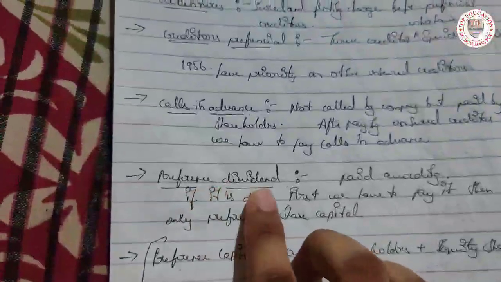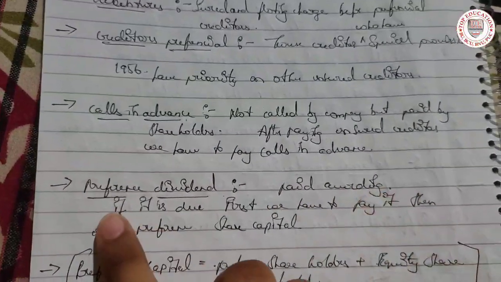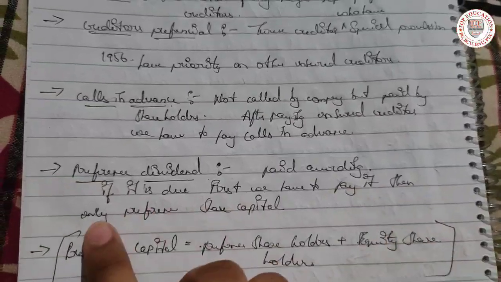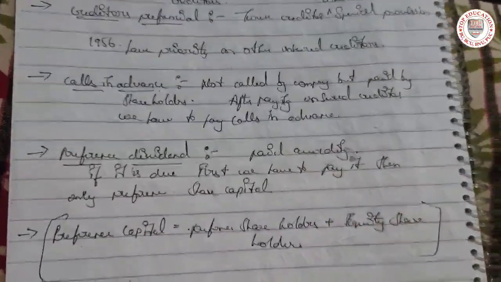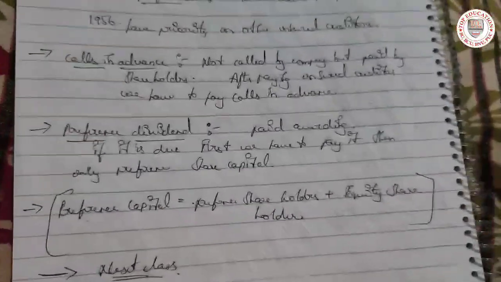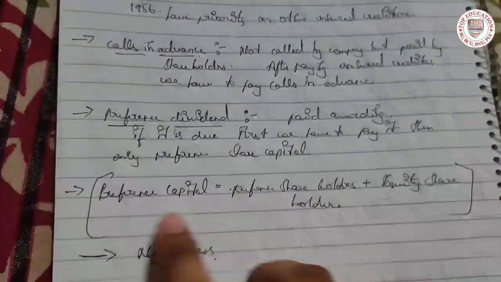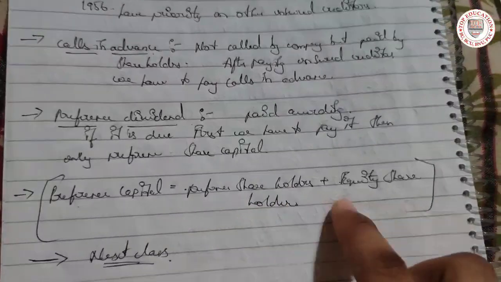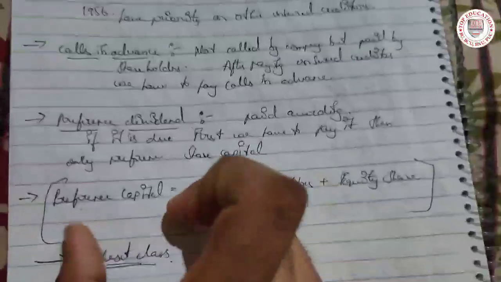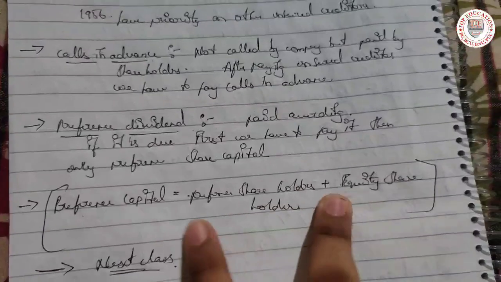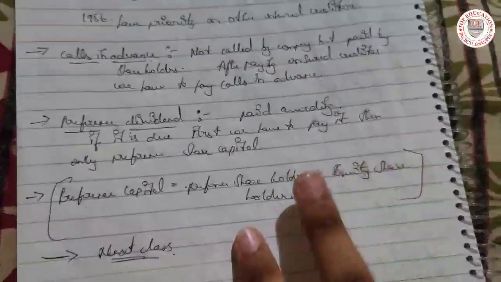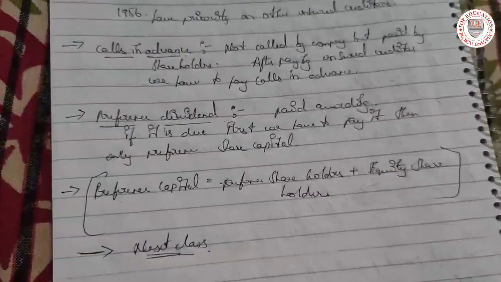Then preference dividend, if it is due, we have to pay first, and then pay the share capital. Preference share capital is calculated as preference shareholders plus equity shareholders. The amount we arrive at will come here.